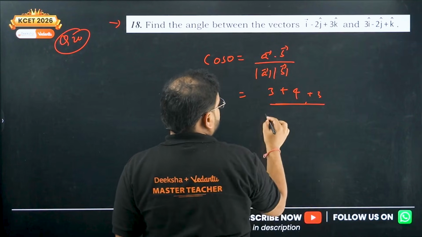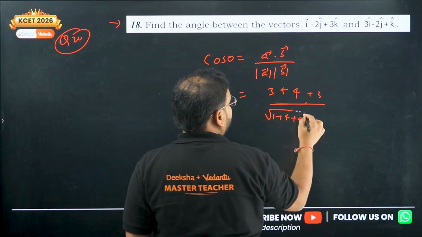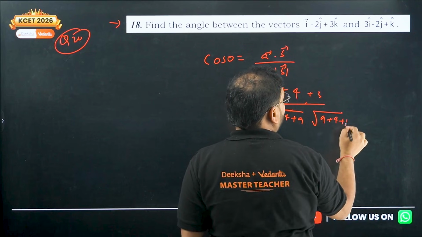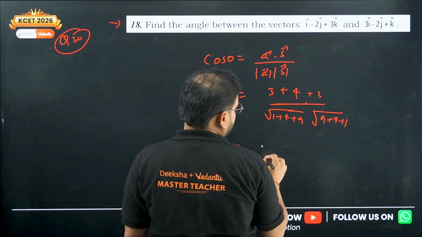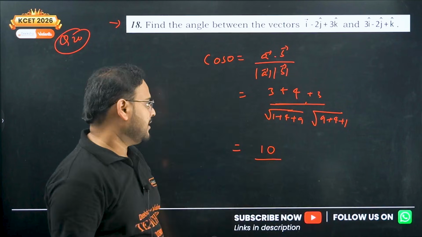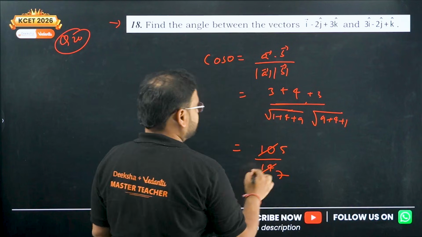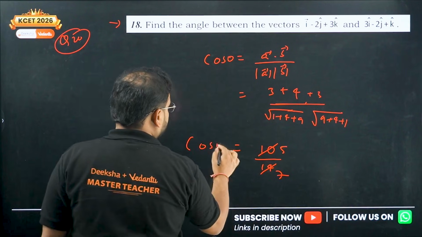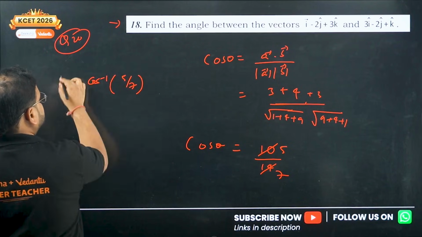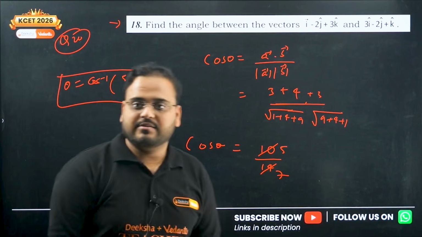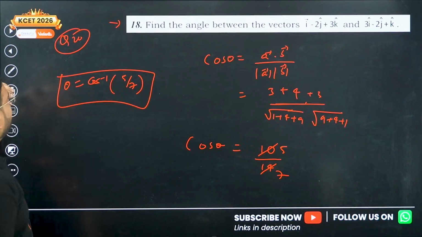Okay. Now mod of these. We'll have 4 plus, check here, 1 plus 4 plus 9. The other one, 9 plus 4 plus 1 again. So over here we have 3 plus 4 is 7, plus 3 is 10, divided by root 14 into root 14, so simply 14. I get the answer as 5 by 7. So this is nothing but your cos theta. Theta will become equal to cos inverse of 5 by 7. Another 2 marker is dealt with. Question number 20 is done. 21 now.